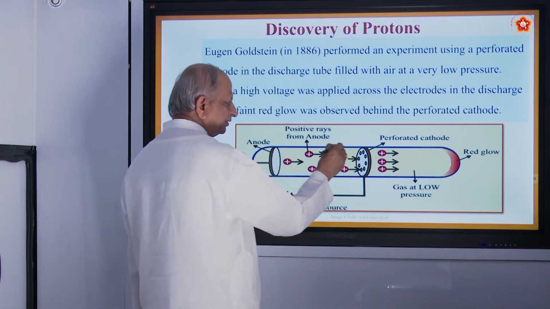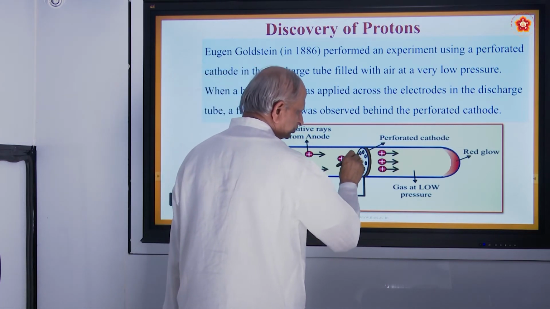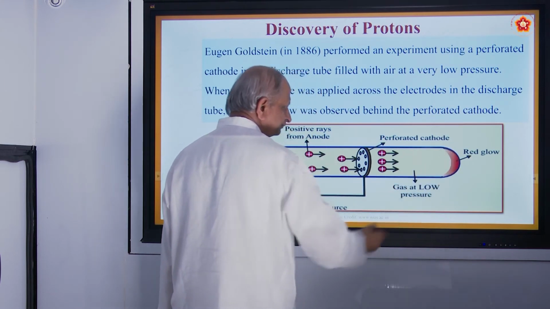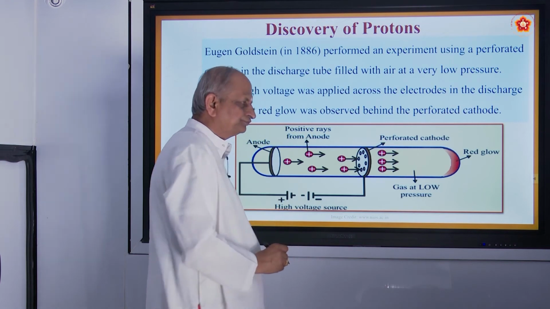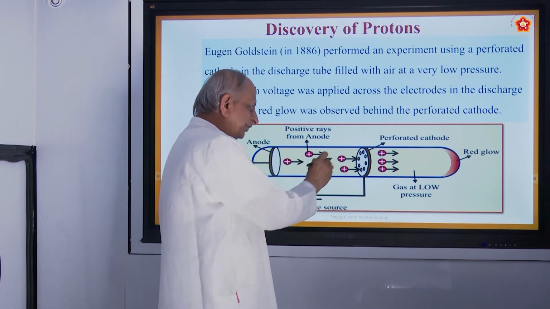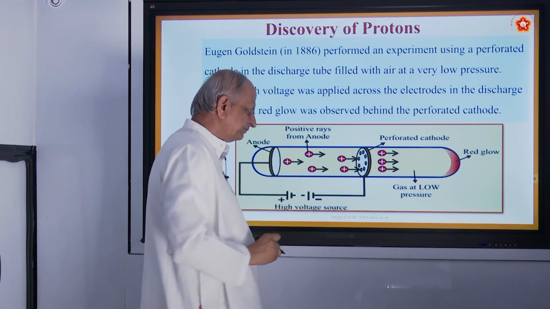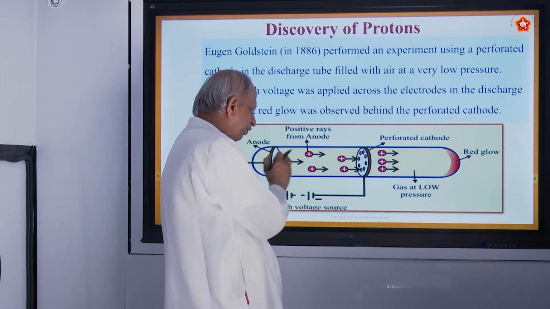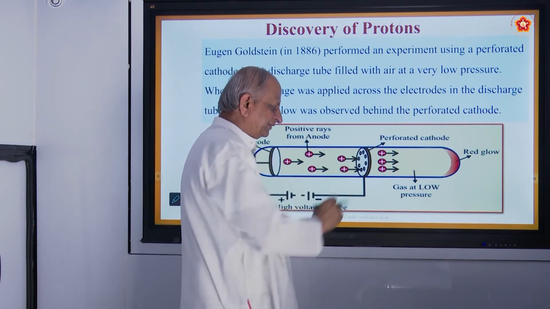Perforated means what? Which has got small holes. So when they are made to pass through these holes, it was observed there was a red glow on the other side. So this is the cathode. And why was it done? Just to study the properties of positively charged particles. They were later called anode rays, and then they were called protons. They are produced from the anode, therefore they are called positive rays. Okay. And they are also called canal rays.